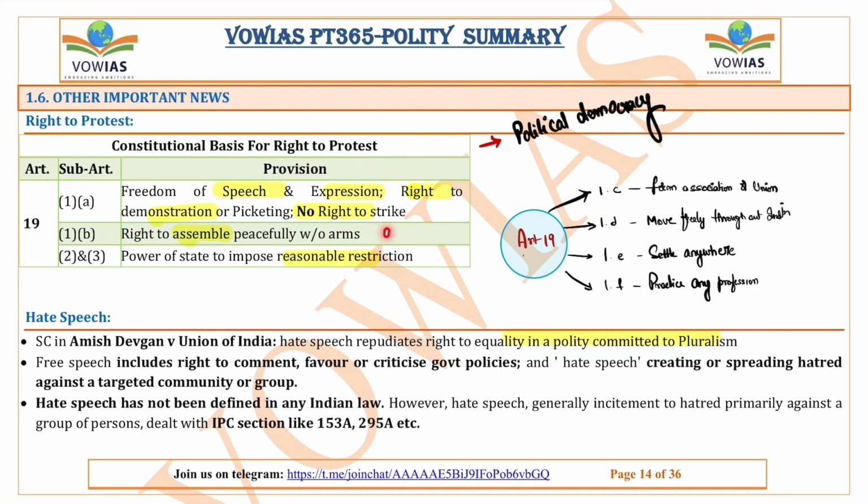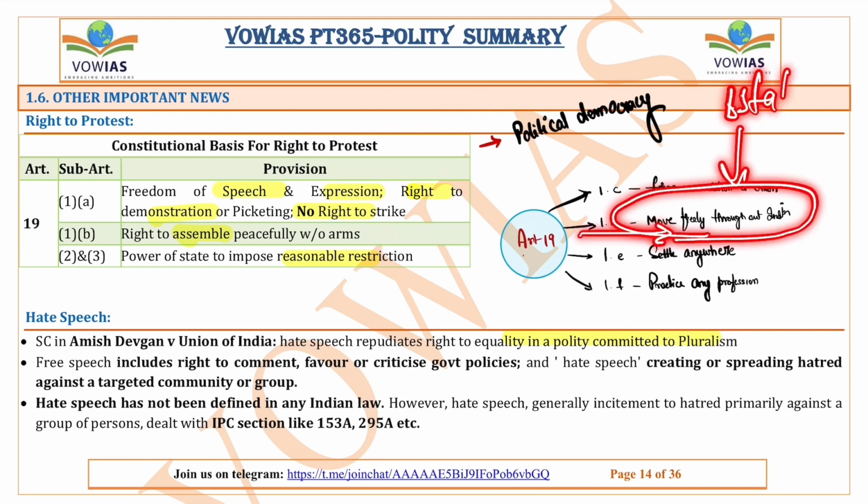It gives the people the right to assemble without any arms. So this is Article 19(1)(a) and Article 19(1)(b). We will see the other sub-articles also. Article 19(1)(c) talks about the formation of association or union by the people. Article 19(1)(d) says that people can move freely throughout India, from state to state. That means people can move and also settle anywhere in India, which is talked about in Article 19(1)(e).